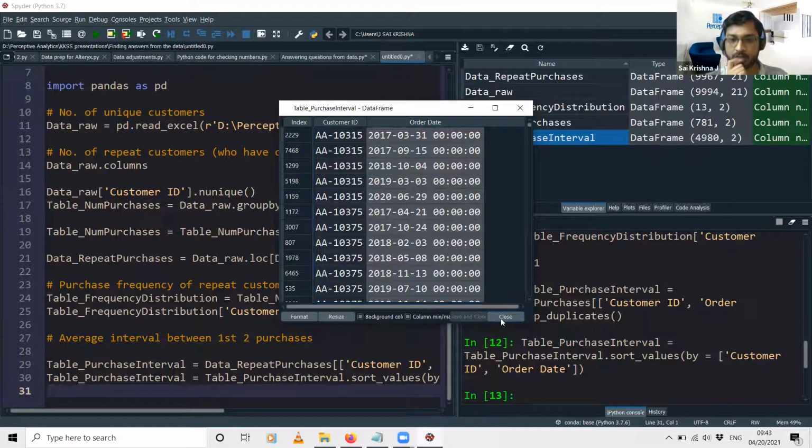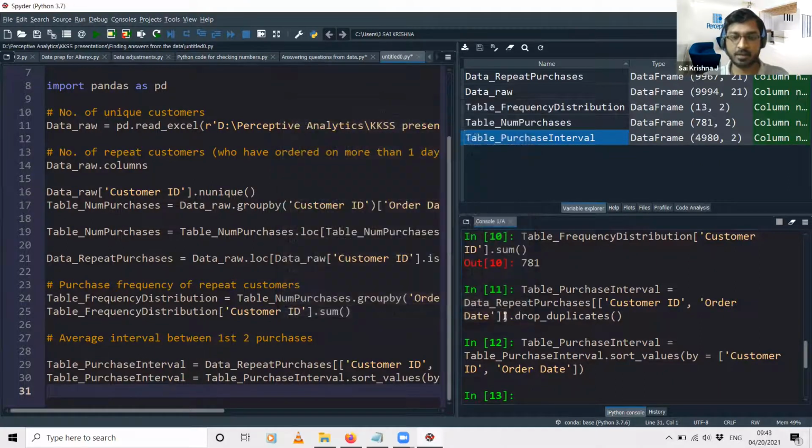So for that we'll rank the purchases like 1, 2, 3, and so on for each customer. For that ranking, we'll again be using the same group by function. We'll create a new column called rank.